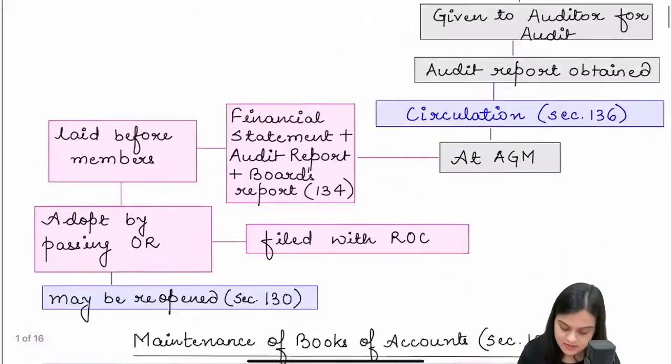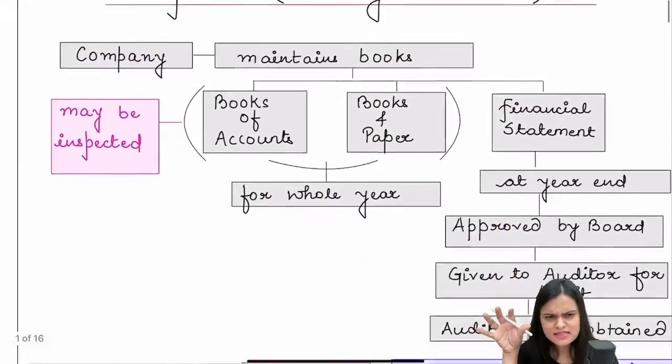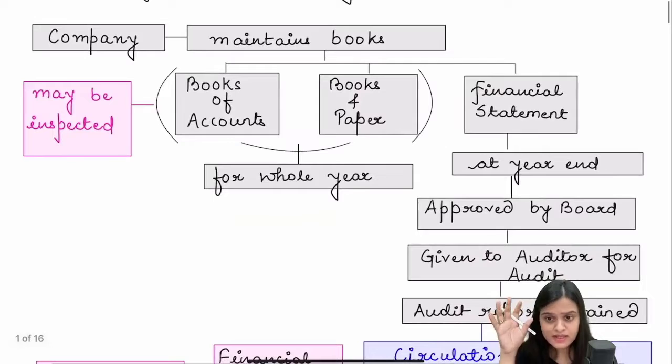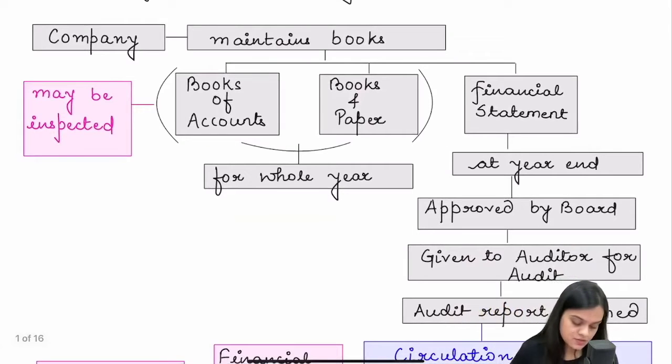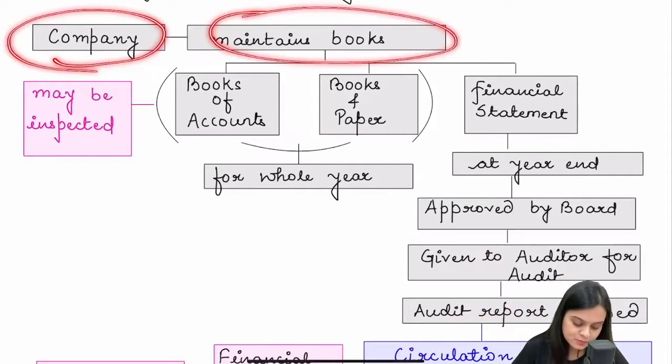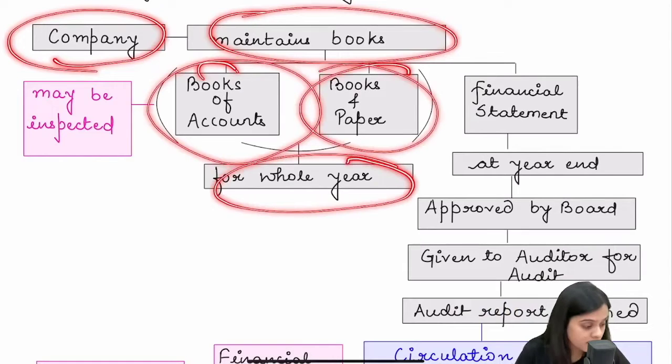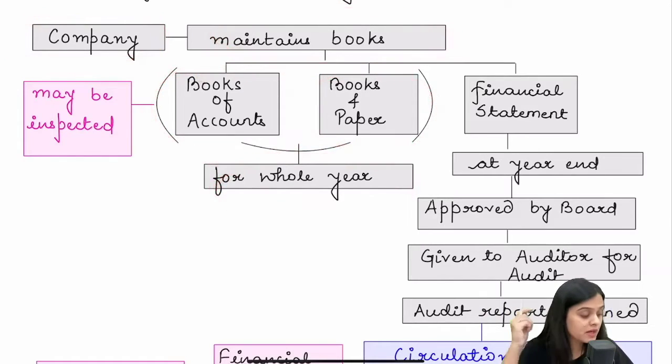The first chart that you're seeing is nothing but an intro chart. This is not any section chart. So the company has to maintain books of accounts, books and papers for the whole year. The question is, what do you mean by books of accounts? It means your details with respect to expenditure and income, assets and liabilities, and sale, purchase, and cash records. So that is books of accounts.